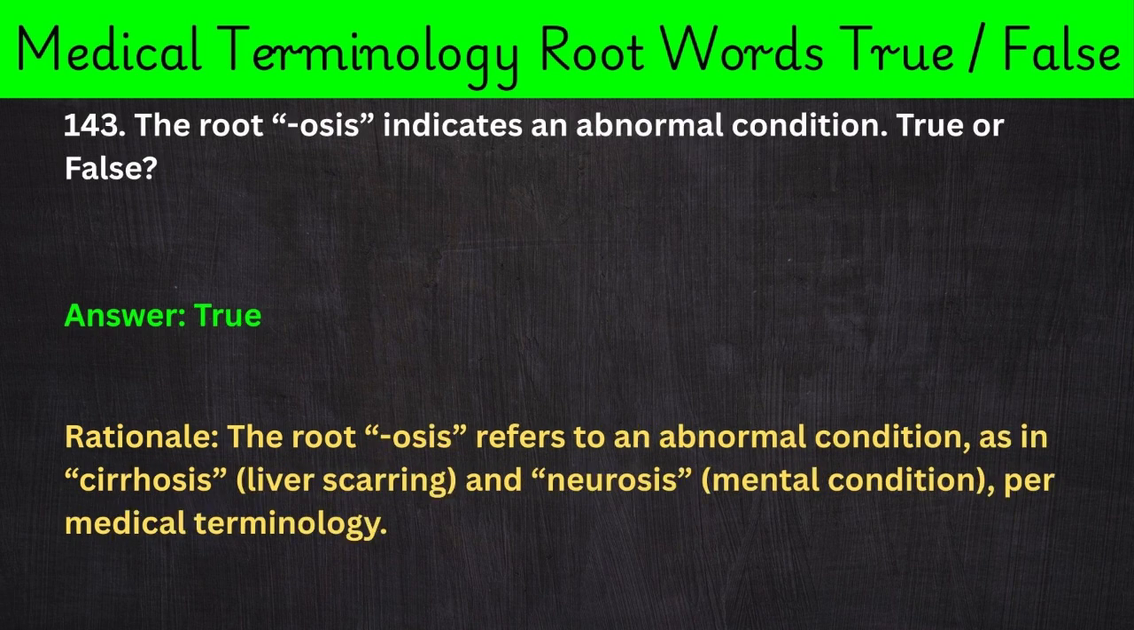143. The root ossus indicates an abnormal condition. True or false? Answer: true. Rationale: The root ossus refers to an abnormal condition, as in cirrhosis, liver scarring, and neurosis, mental condition, per medical terminology.